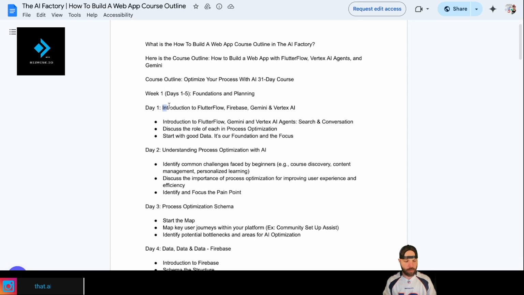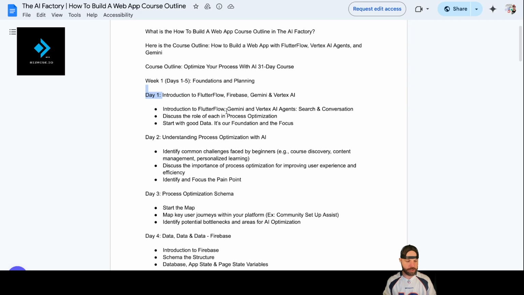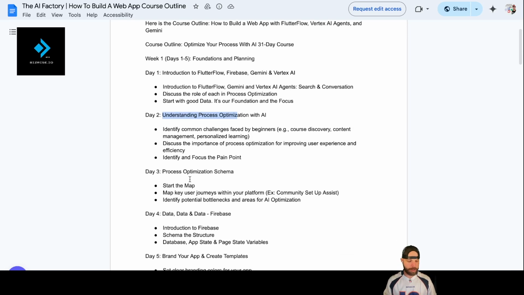Like I said, day 1, we're going to have that introduction. Day 2, we're going to understand process optimization. That's really how you make AI effective. You've got to optimize a process. We are going to build a web app in a low-code, no-code application called FlutterFlow. It's incredible for beginners. You're going to love it.